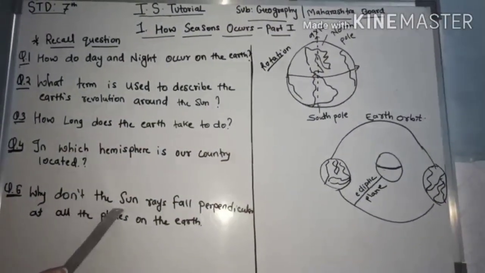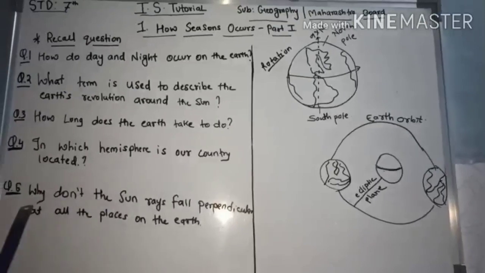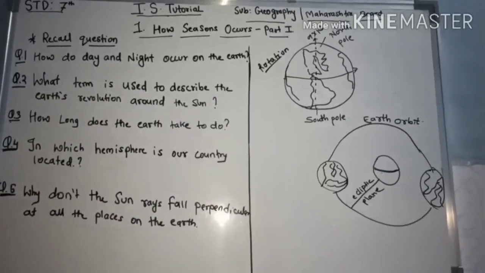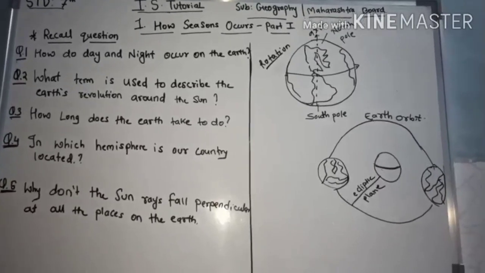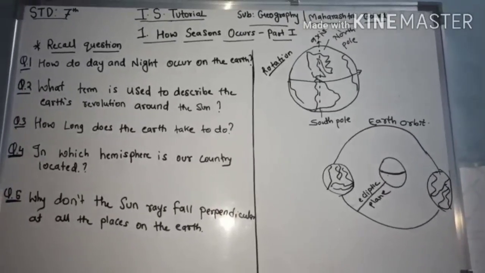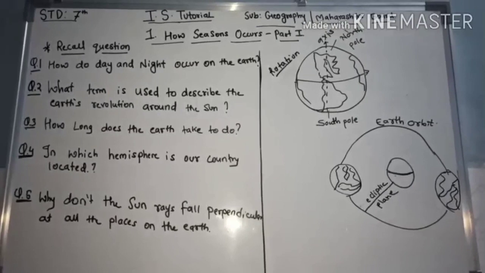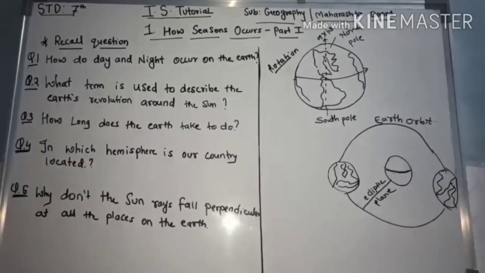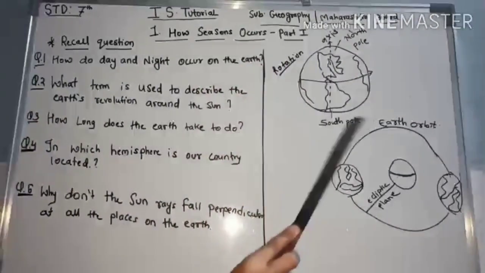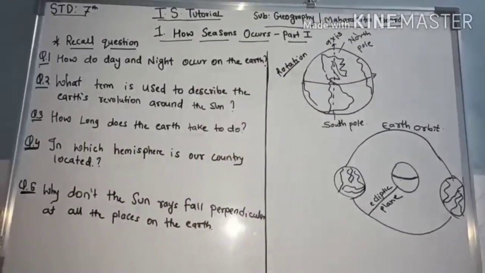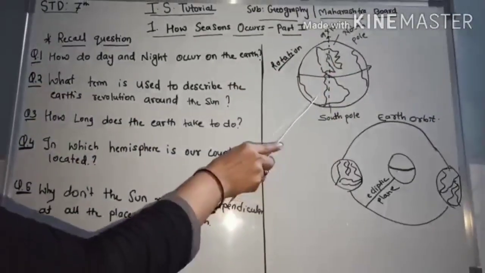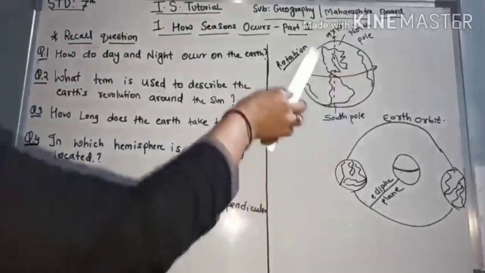Now the fifth question: why don't the sun rays fall perpendicular at all the places on the earth? The sun rays do not fall perpendicularly at all the places on the earth because the earth is not flat. Earth is not flat but spherical in shape.